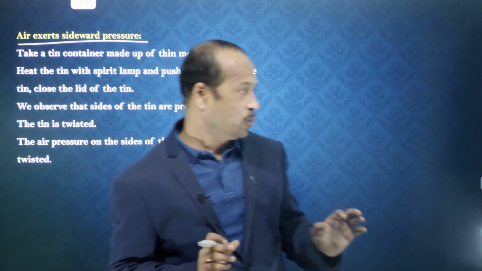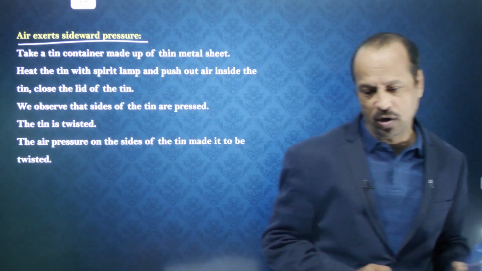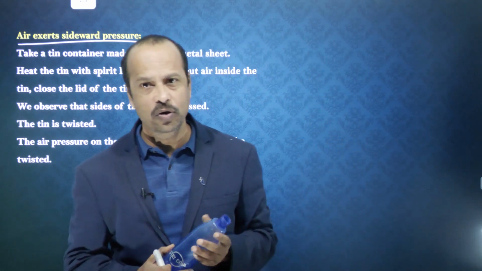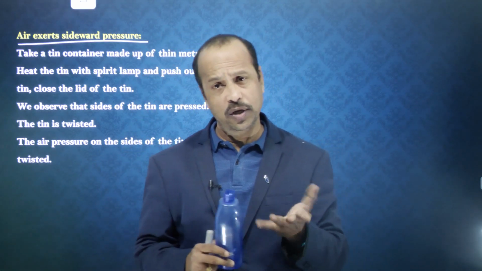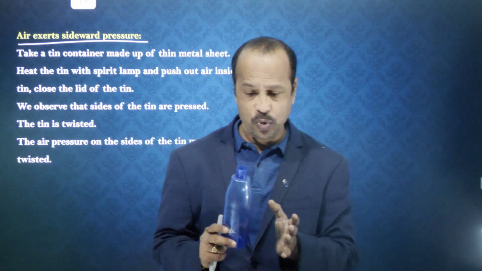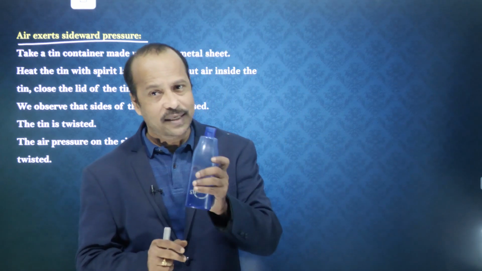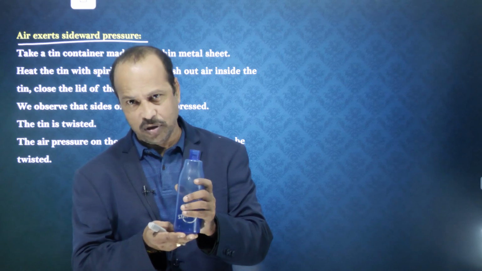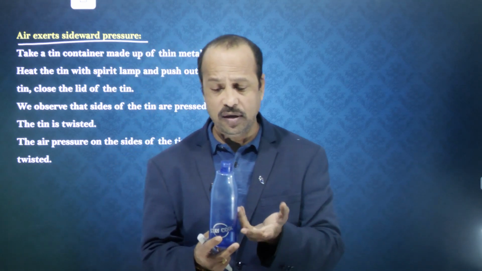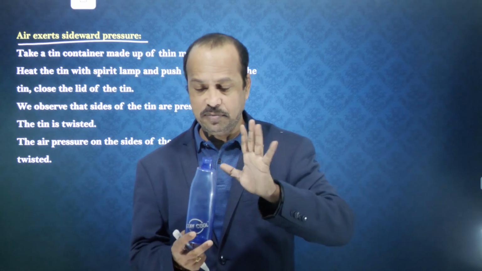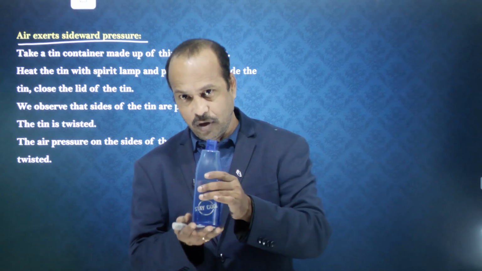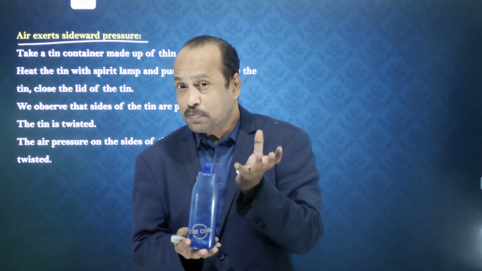Very simple, students. For example, if you have a tin bottle, a Coke tin, you take that tin and you heat it. You know that if you take the empty tin, air will be present in it. Everywhere air is present. On heating, this air expands. That expanded air will move away from the tin bottle.